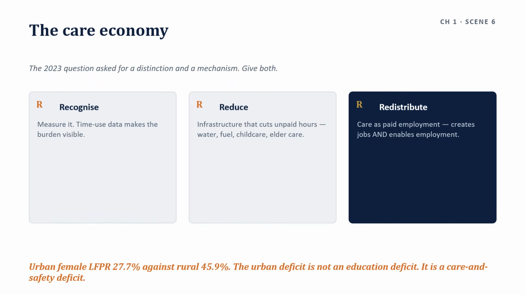Water, fuel, child care, elder care. Come to redistribute. Care services as paid employment, which simultaneously creates jobs and releases women into other work. And it comes to the third one, that is investment, the third route. Note what the third route does. Investment in the care economy both creates employment and enables employment.